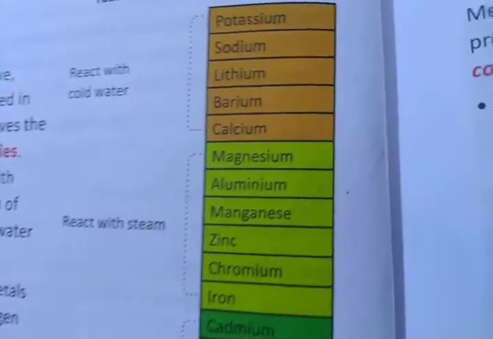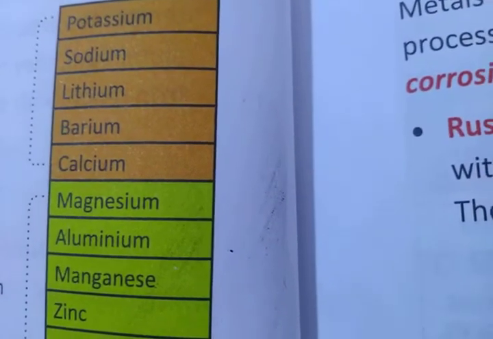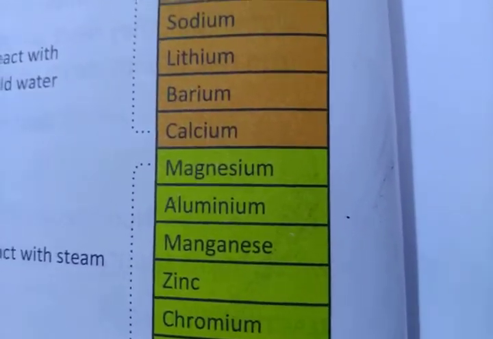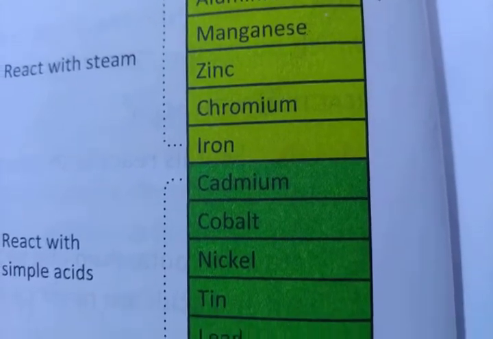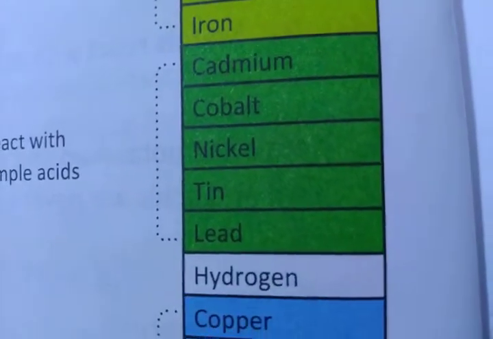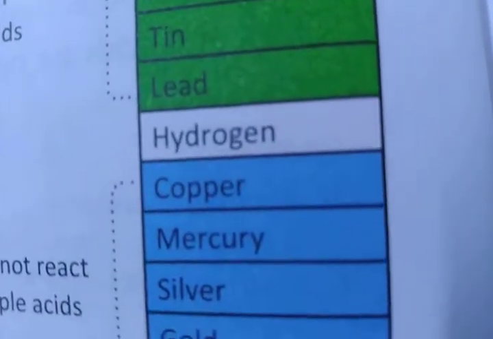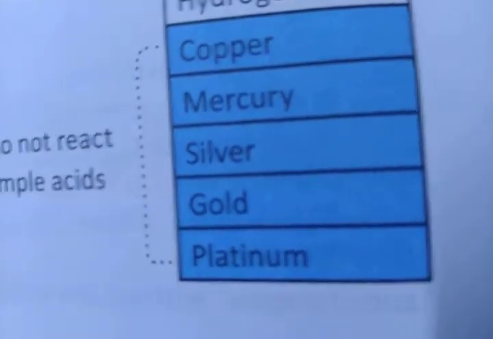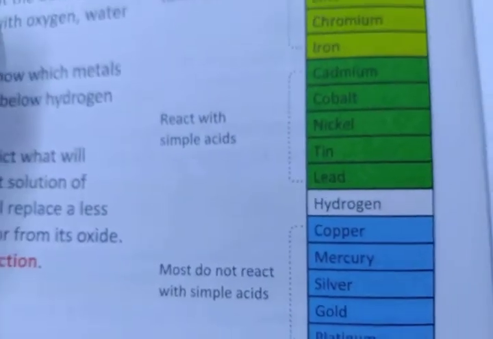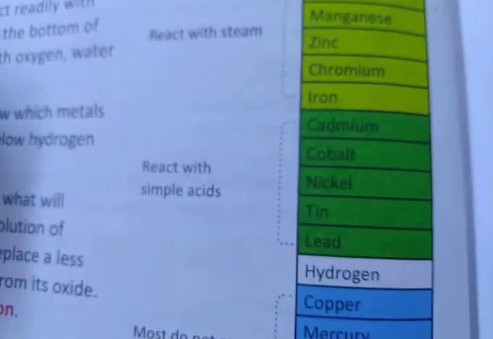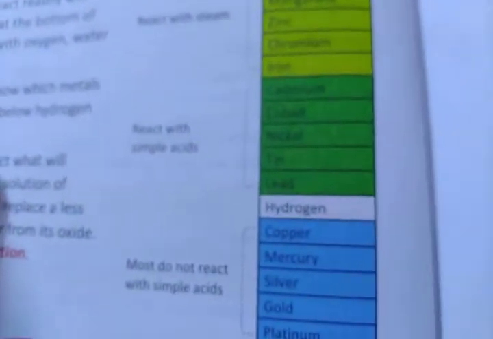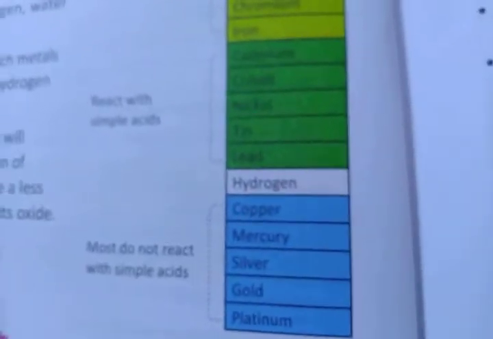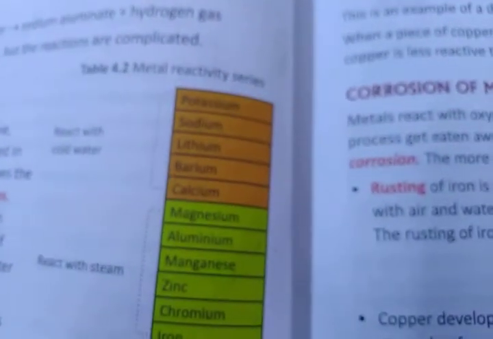You can see here this is the reactivity series: potassium, sodium, lithium, barium, calcium, magnesium, aluminium, manganese, zinc, chromium, iron, cadmium, cobalt, nickel, tin, lead, hydrogen, mercury, gold, silver, platinum. Some metals react with acid, and the metals lower in the series do not react with acid.